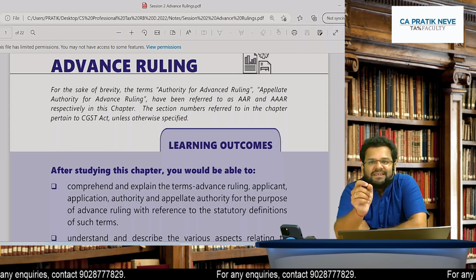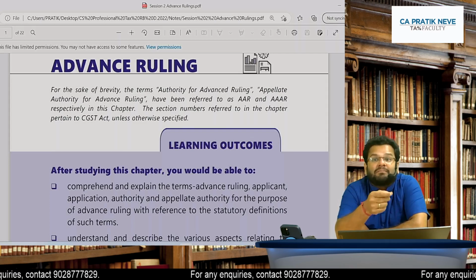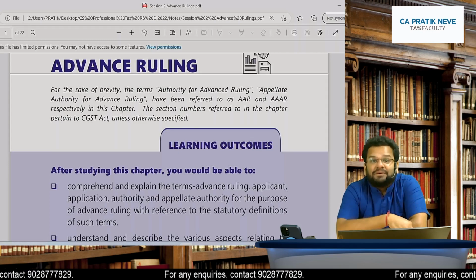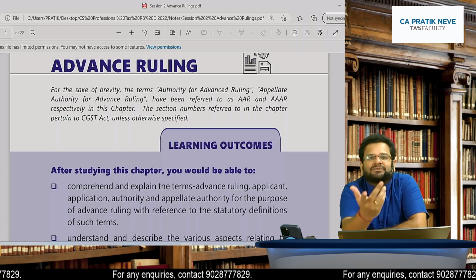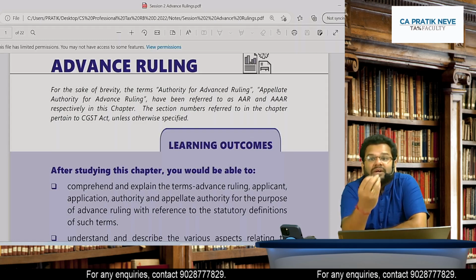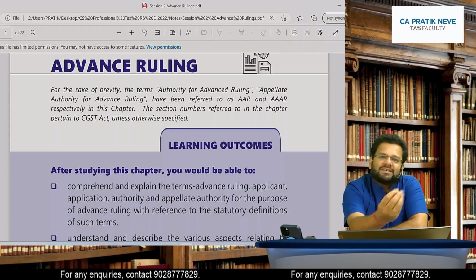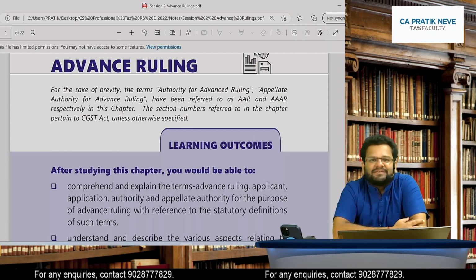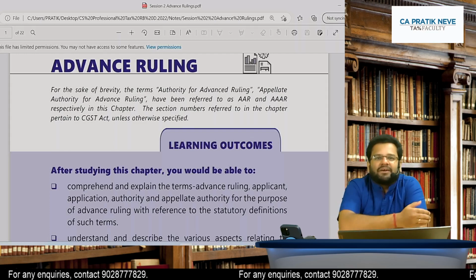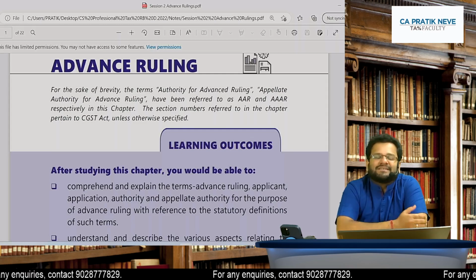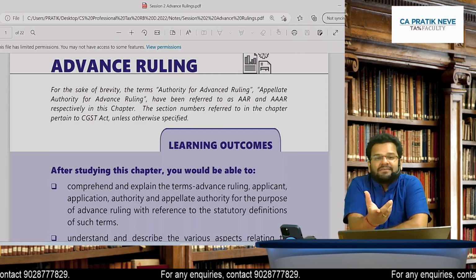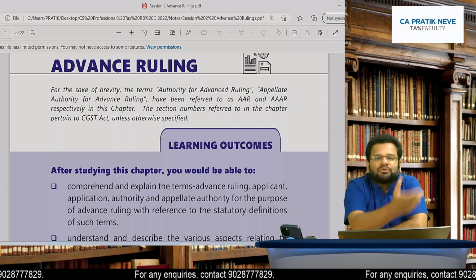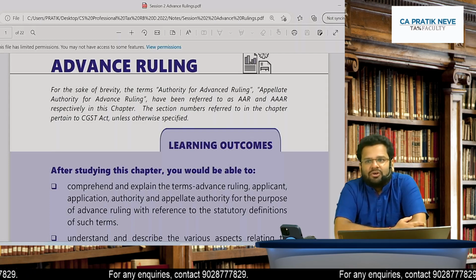So a decision which is obtained by a registered person in advance is called advance ruling. And obviously we are talking about a decision under GST. So a decision which is obtained in advance by a registered person for a particular matter under GST is called advance ruling.